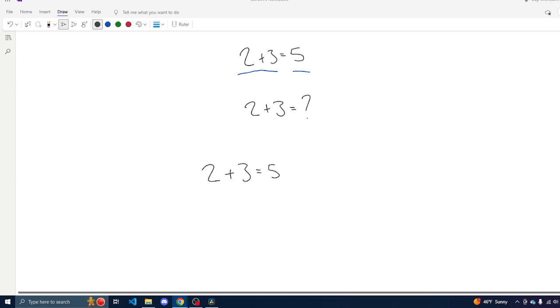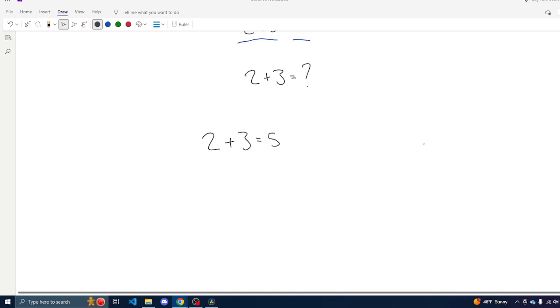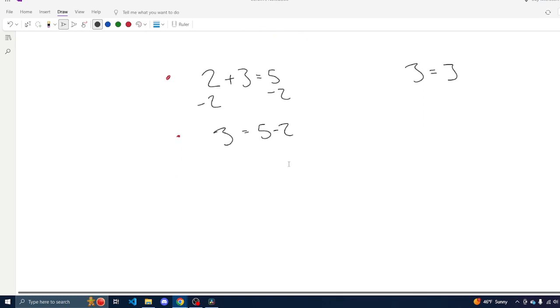Let's give an example of what exactly we are saying here. We will begin with our original equation, and we will do a simple manipulation. Since we already know that 2 plus 3 equals 5 is a correct statement, we can now manipulate this. We're going to subtract 2 from both sides of our equation. Here the 2's would cancel, and so we would be left with 3 equals 5 minus 2. And then we verify this. We know that 5 minus 2 is in fact 3. And so here we have two equations now, and we see that our two equations are actually stating different facts.